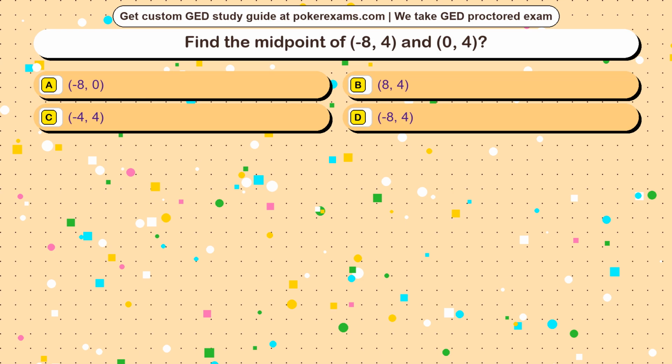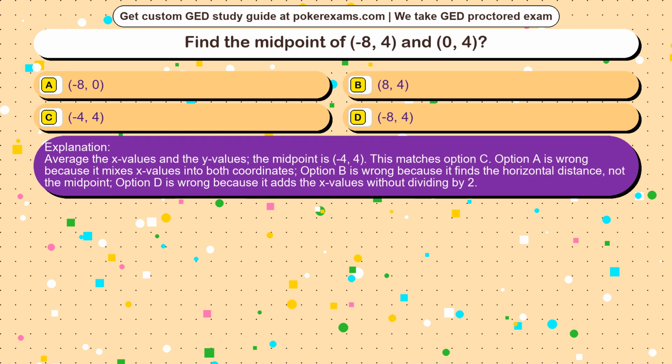The correct answer is option. Average the x values and the y values, the midpoint is (-4, 4). This matches option C. Option A is wrong because it mixes x values into both coordinates. Option B is wrong because it finds the horizontal distance, not the midpoint. Option D is wrong because it adds the x values without dividing by 2.